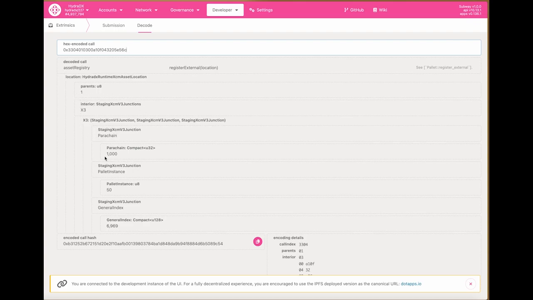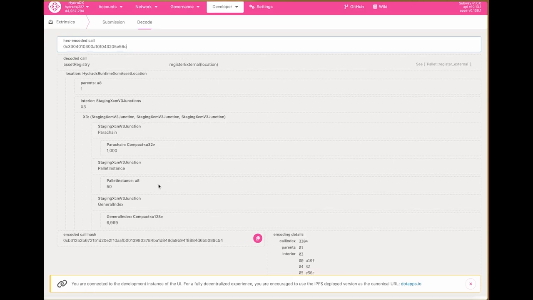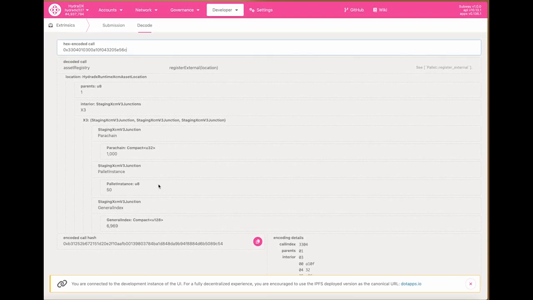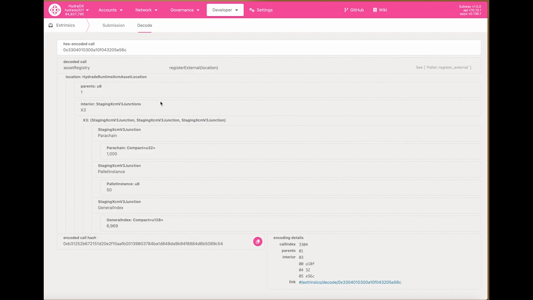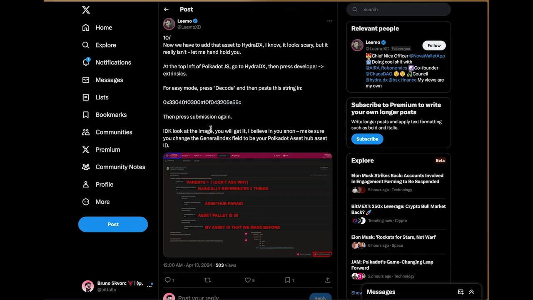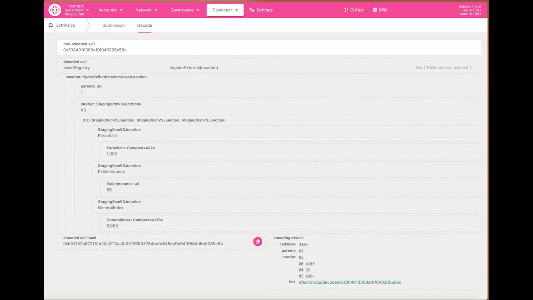In this case, some of these settings are all pre-filled for us. Parachain, general index, and so on. All right, I don't think though that I'm supposed to do this index here, 69. That seems off. Parachain, fine. Pallet instance 50. This is fine. General index. Let's see if that's what he does. Yeah, you make sure you change your general index to be your Polkadot AssetHub ID.